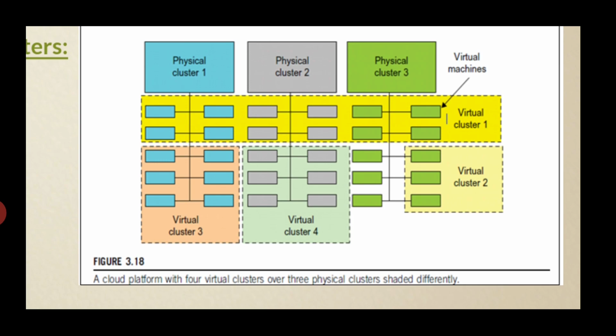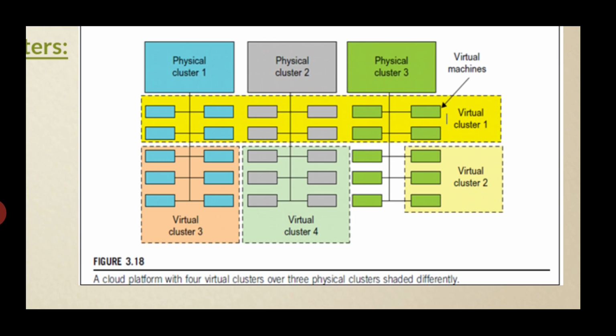Look at this diagram. This is physical cluster 1, this is physical cluster 2, and then physical cluster 3. These are the virtual machines. On top we see virtual cluster 1 and virtual cluster 2, then virtual cluster 3, and in physical cluster 2 we have virtual cluster 4.